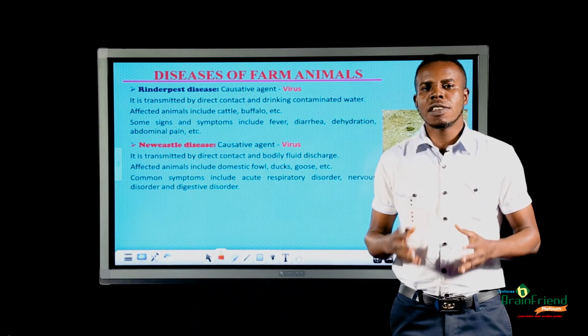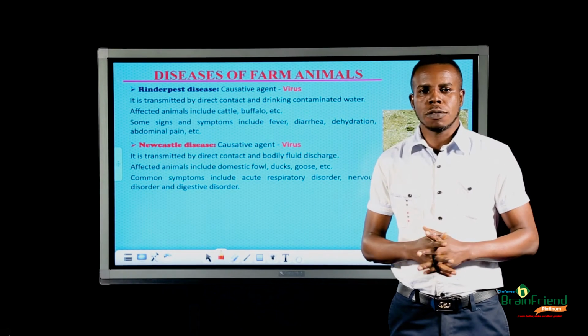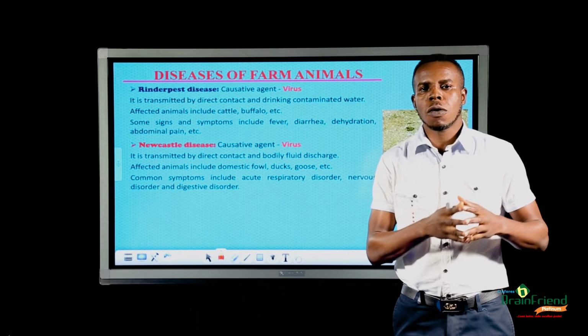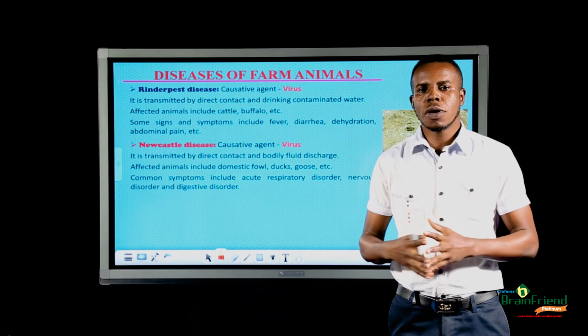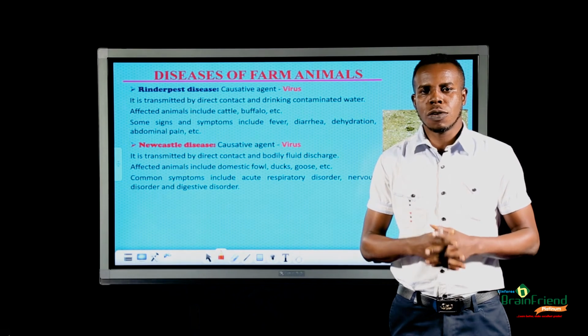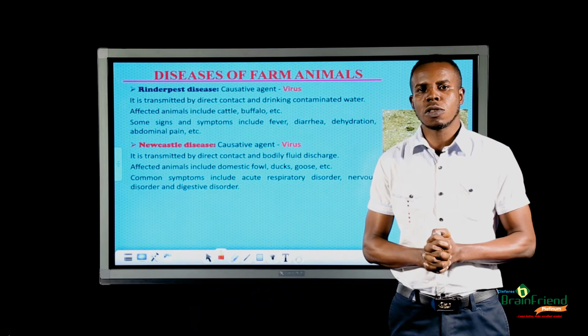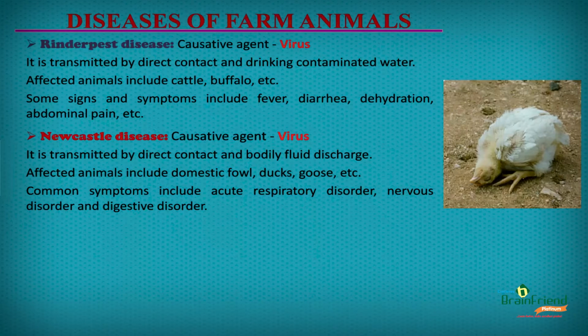Rinderpest disease is a disease caused by a virus. This virus can be contracted through direct body contact and ingestion or drinking of contaminated water. This disease affects some animals and they include the cattle, buffalo, etc. Some symptoms of this disease include fever, diarrhea, dehydration, abdominal pain, etc.